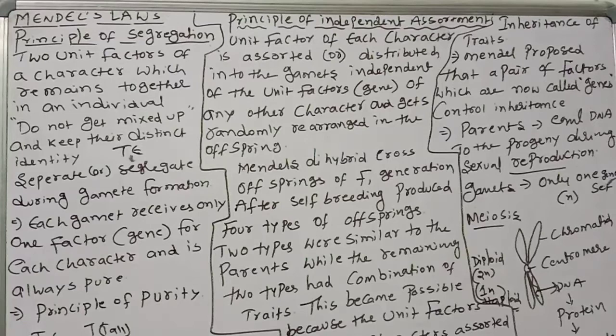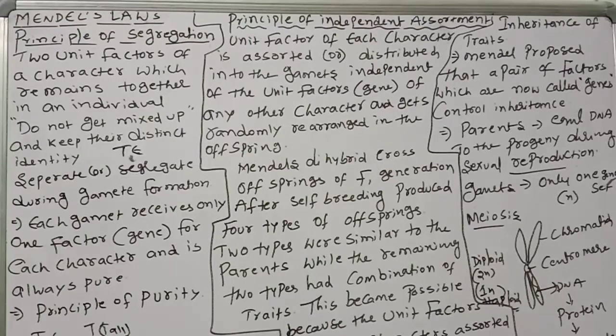So you see many round and wrinkled types. Why did 9:3:3:1 come? Some will be round and yellow, some round and green, some wrinkled and yellow, some wrinkled and green. Why? Because of independent assortment. Capital R, capital Y may join with small r, small y.